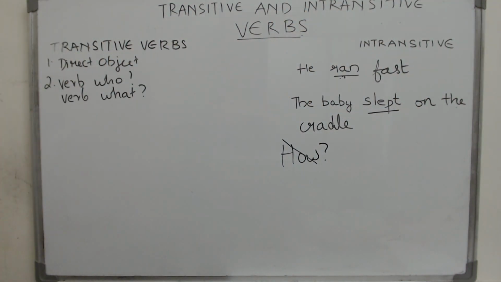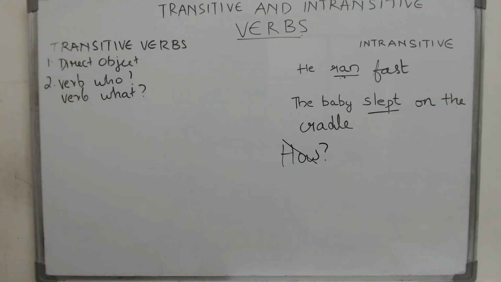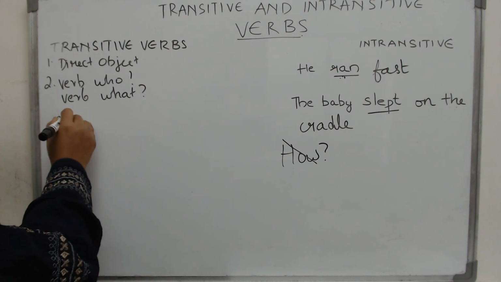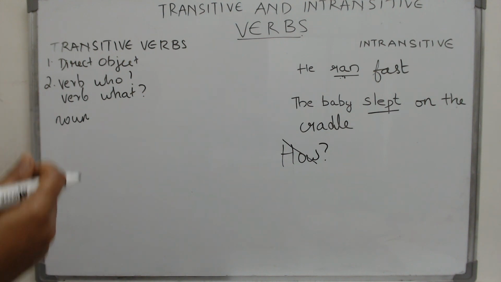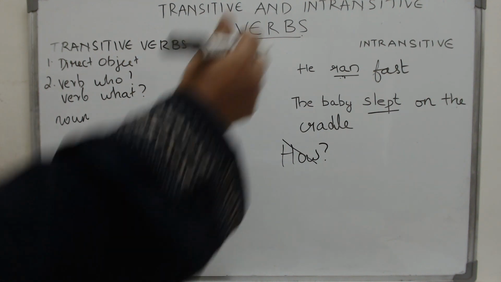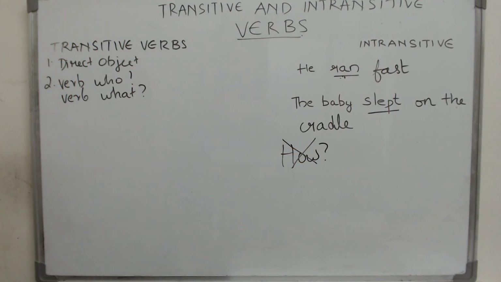That is not what we want. When we ask the question who or what, the answer we get is a noun or a pronoun. What is a noun? A noun is any name, place, animal, thing, basically anything that you can touch, you can feel. That is a noun. And what is a pronoun? Anything that you use in the place of a noun, which is he, she, they, us. That is what we want. We want a noun or a pronoun. We want a thing. We want a person. It is none of this. What you have here is an adverb. How is none of our business.